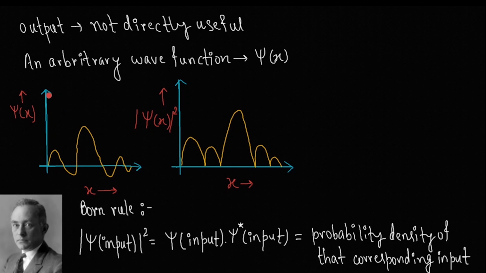To understand this concept, let's take our arbitrary wave function and plot it in a graph. Well, this graph tells us nothing. But if we take the square modulus of the wave function and again plot it, it gives us the probability density of that corresponding input. Well, by taking the square modulus, we make it positive, and probabilities are always positive. You cannot get negative probabilities. You cannot say that the probability of getting a head in a coin toss is negative 1/2.